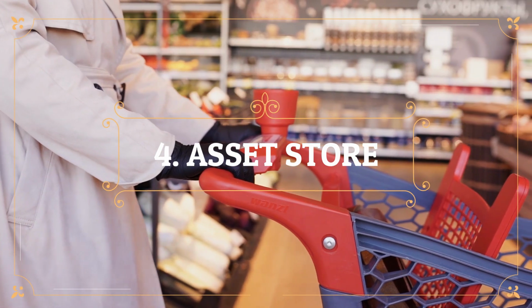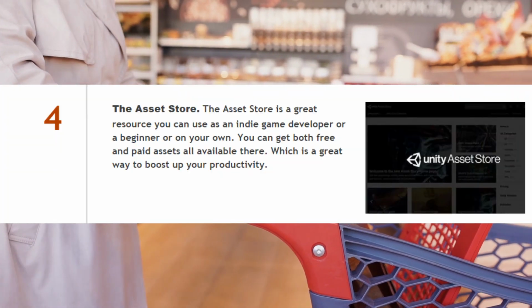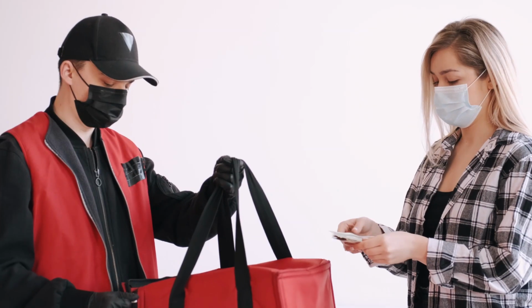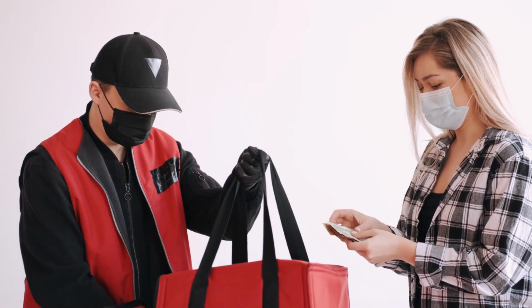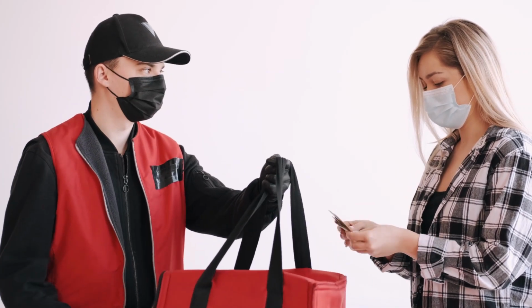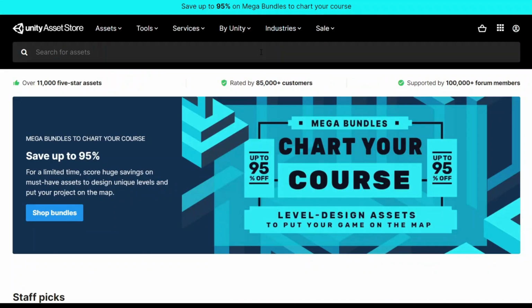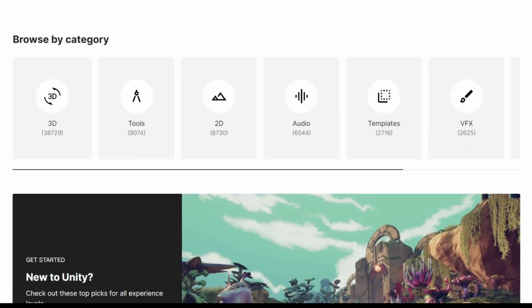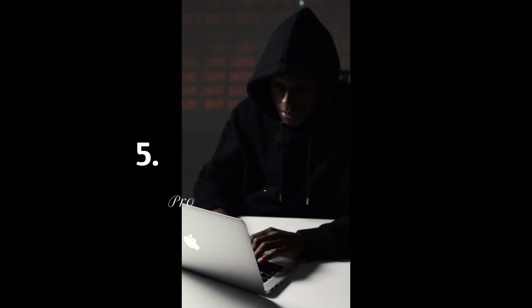Now, the asset store is a great resource you can use as an indie game developer or a beginner on your own. You can get all the free and paid assets all available there, which is a great way to boost up your productivity and skills, which also helps you out in a very great way. It saves a lot of time for making your own personal assets. This can help you, especially when participating in game jams or making games with low amounts of time.